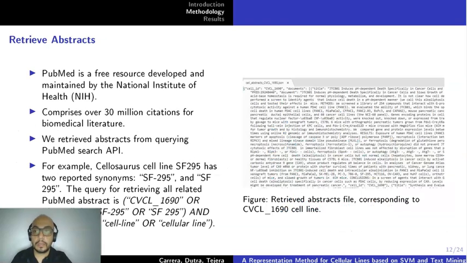For retrieving abstracts, we use PubMed. PubMed is a free resource developed and maintained by the National Institutes of Health. It comprises over 30 million citations for biomedical literature. We retrieve abstracts by querying the PubMed Search API. In the figure, there is an example of a retrieved abstract for cell line SF295.